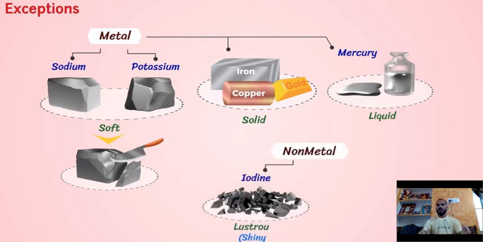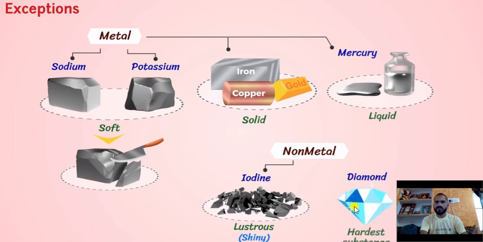Iodine has luster, but it is a non-metal. Similarly, diamond also. Dear students, diamond is the hardest substance among all the known substances, but diamond is a non-metal.